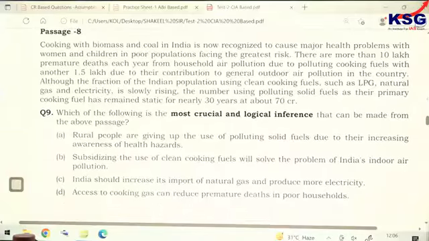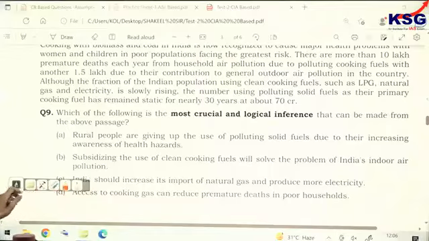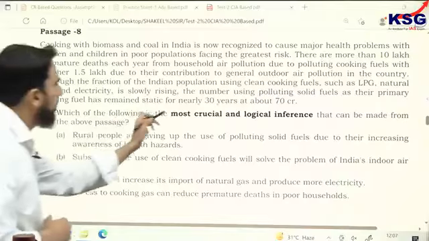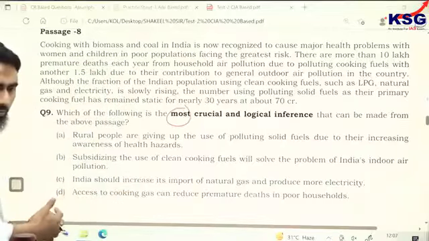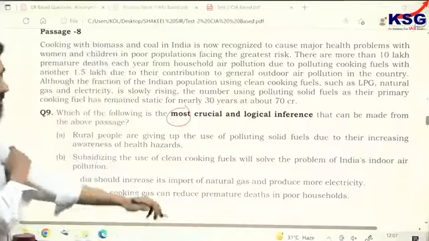Inference should be based on the passage. The information should always be there, and it should not be a mere word-to-word copy. So choose the most logical and rational one. When the word "most" is written, we have to compare and choose the best inference, that is by and large based on the main point of the author of the passage.